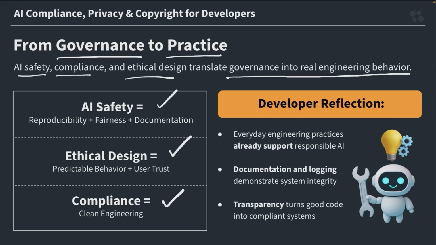Just remember, as a developer, everyday engineering practices already support responsible AI. Documentation and logging demonstrate system integrity, and transparency turns good code into compliant systems.